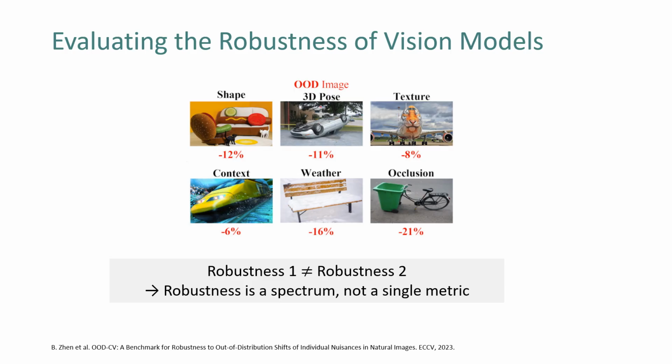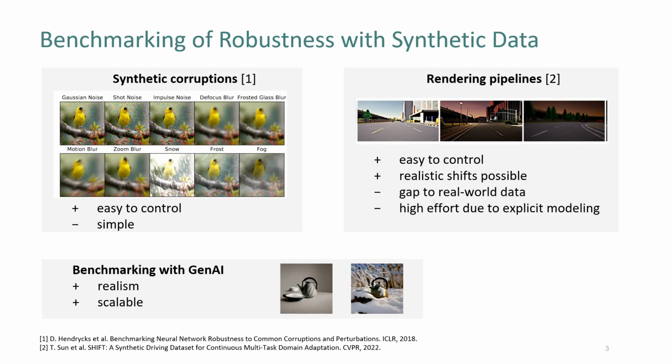However, collecting real-world examples for all relevant distribution shifts is expensive. Therefore, various works have been proposed for synthetic benchmarking. For example, ImageNet-C proposes synthetic corruptions at multiple severity levels. Rendering pipelines enable very controlled distribution shifts, but implementing a new distribution shift requires large efforts. More recently, models have been evaluated with generated images. However, previous works only consider binary distribution shifts where the shift is either present or not.